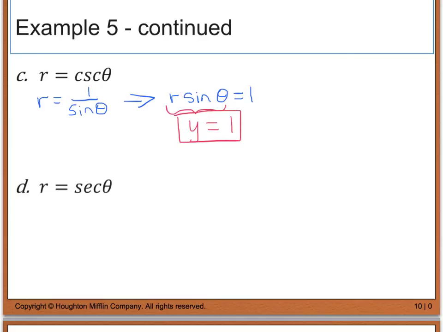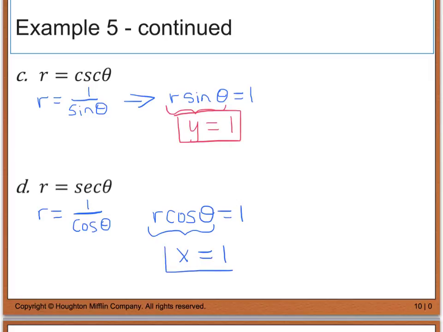And last but not least, for r equals secant theta, I'm going to take a similar approach and say that secant is really equal to 1 over cosine theta. And again, I'm going to get the denominator cleared. So to do that, I end up with r times the cosine of theta equals 1. This here really is equal to x, so I can replace that with x and say x equals 1. And this graph would look like a vertical line through x equals 1.